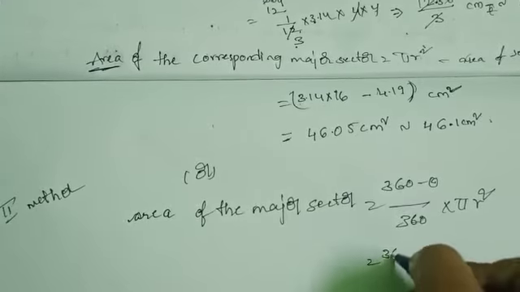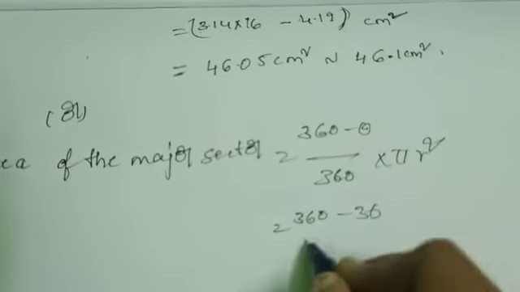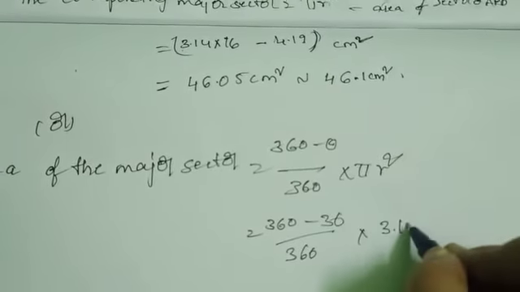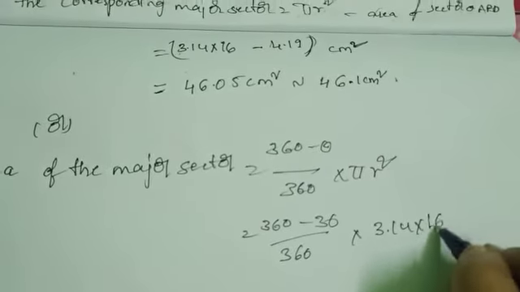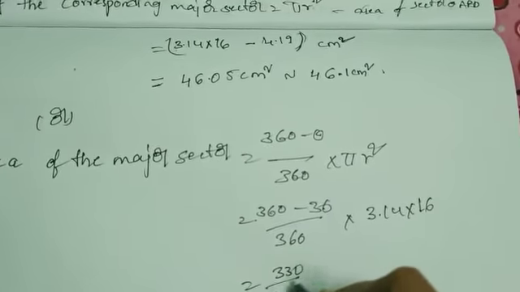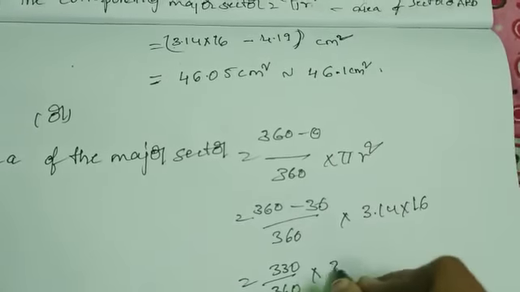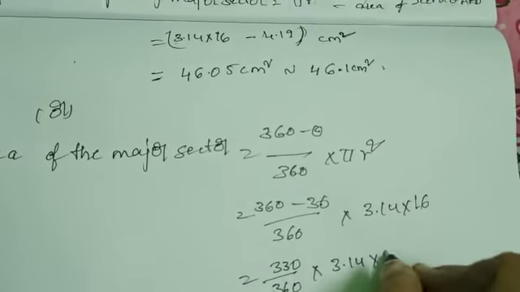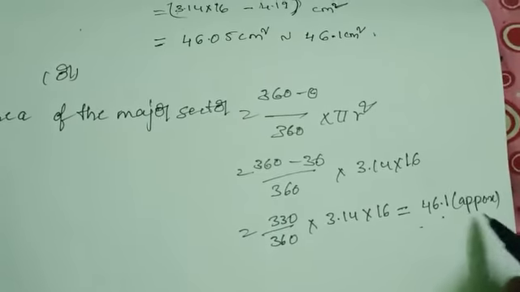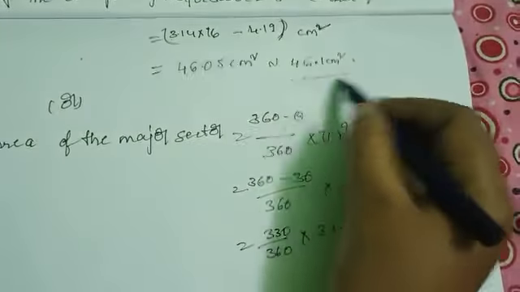Here theta is 30 degrees, so 330 by 360 into 3.14 into 4 square, which is 16. The value equals 46.1 approximately. Both are the same values.